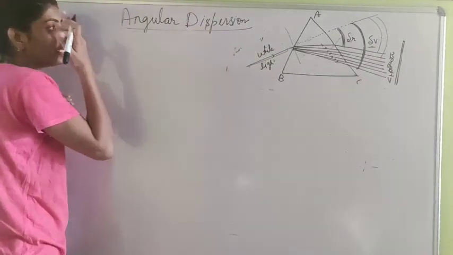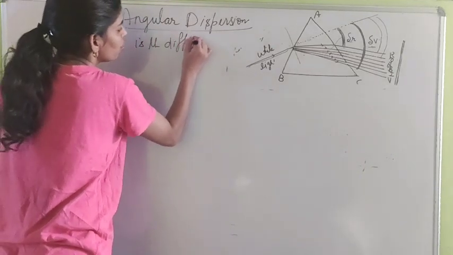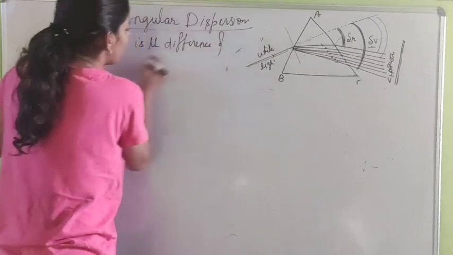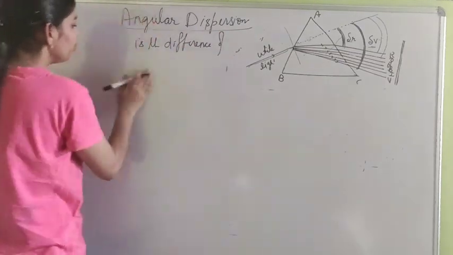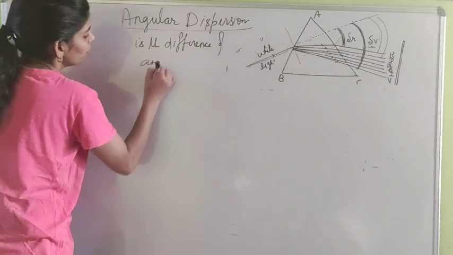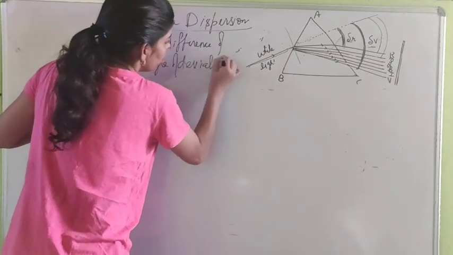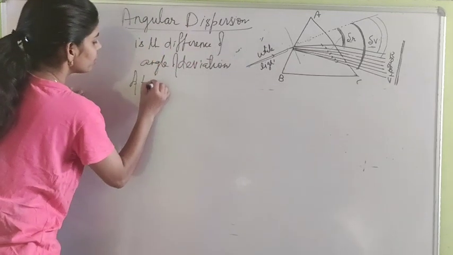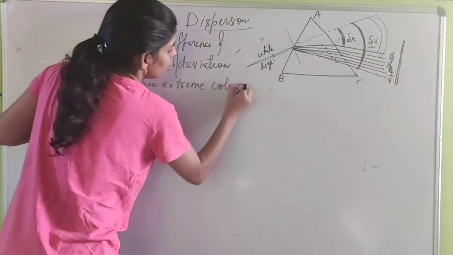Angular dispersion is the difference of angle of deviation of two extreme colors.